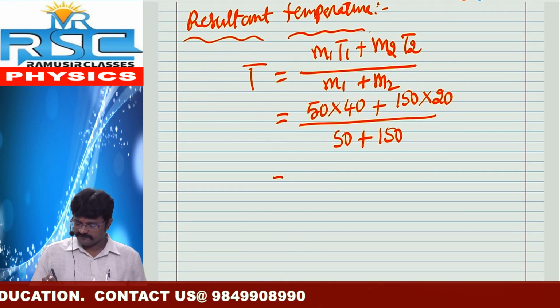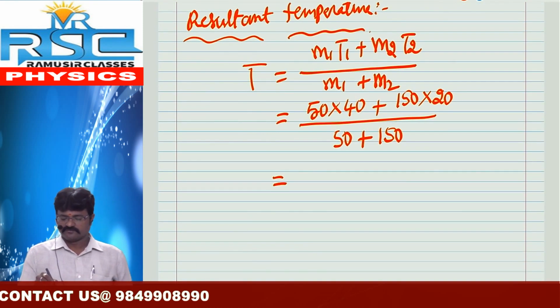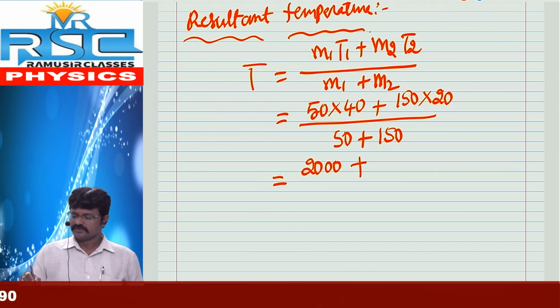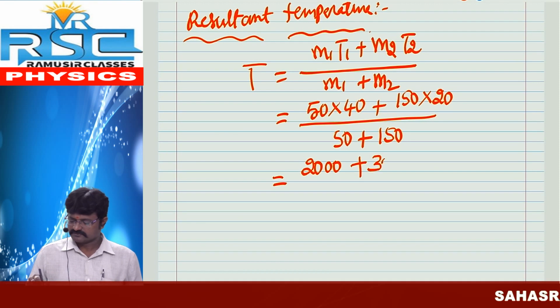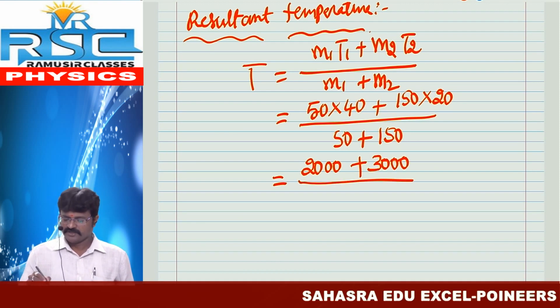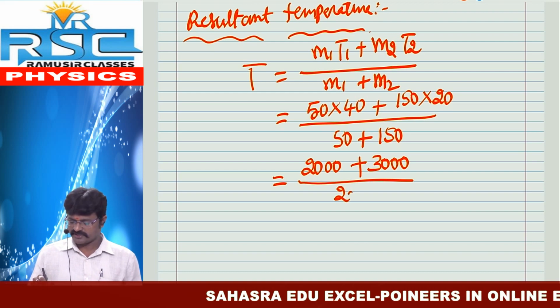So here 50 into 40, 5 fours 20, remaining 2 zeros, plus 15 twos 30, remaining 2 zeros, by 50 plus 150, 200.